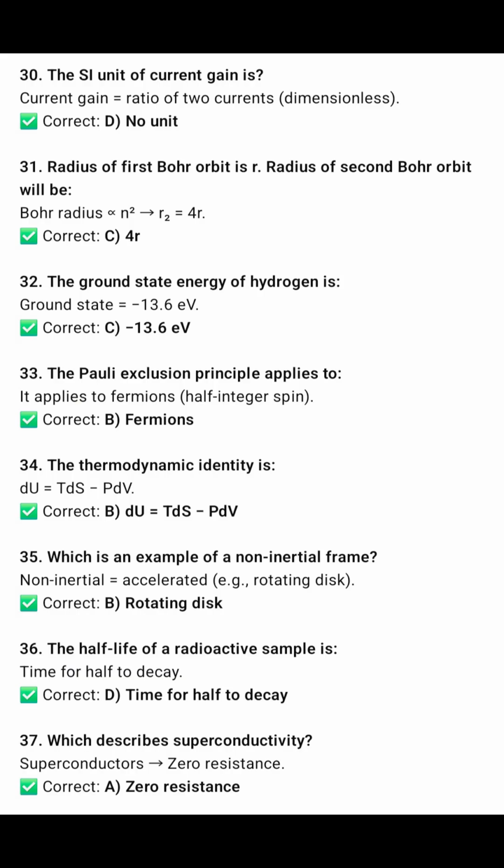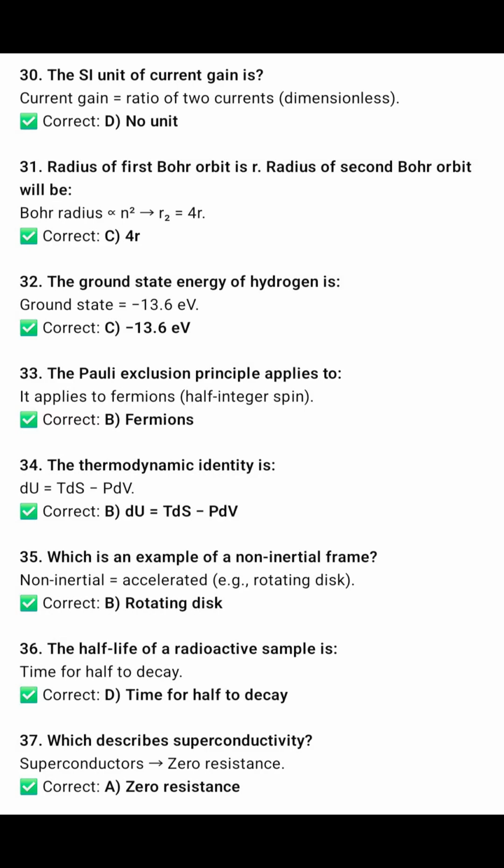Definitely it will be amperes, but if it is the SI unit of current gain, then it will be the ratio of two currents, so there will be no unit. Question 31: if the radius of the first Bohr orbit is r, the radius of the second Bohr orbit will be n squared times r, and for the second orbit, 2 squared is 4r. Question 32: the ground state energy of hydrogen is definitely minus 13.6 electron volt.